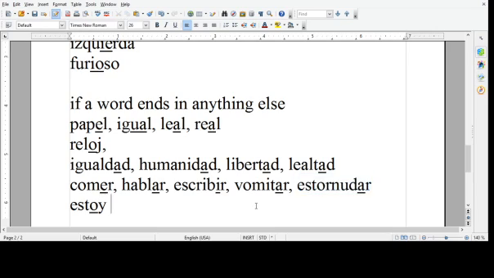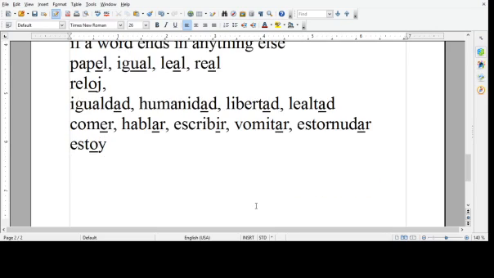If you have a word that is more than 1 syllable, ley has a Y on the end, but it's only 1 syllable, so it's not a great example. But a word like estoy, 2 syllables, the stress goes on that last syllable.